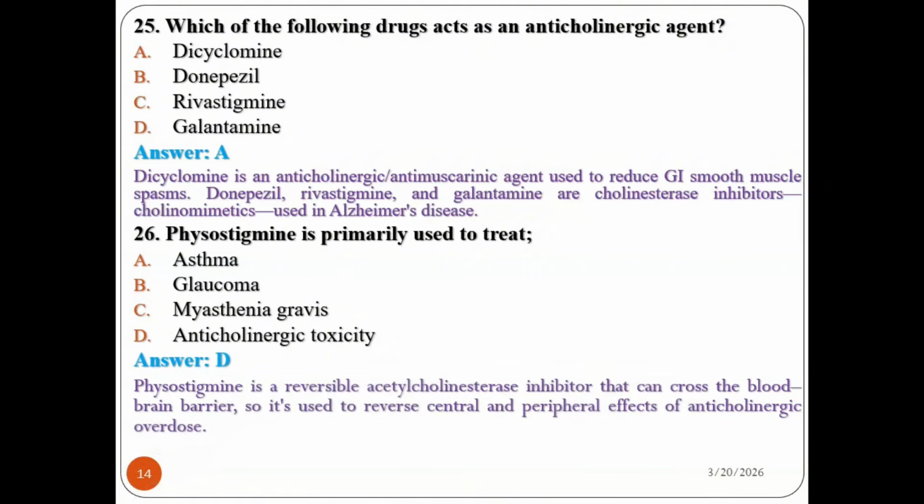Yes, definitely it is associated with anticholinergic toxicity, because physostigmine is a reversible anticholinesterase inhibitor that can cross the blood-brain barrier. So it is used to reverse the central and peripheral effects of anticholinergic overdose. So physostigmine can also be used as an antidote. Yes, it is an antidote for anticholinergic toxicity of the central nervous system as well as the peripheral nervous system, because physostigmine is a lipophilic drug which easily crosses our blood-brain barrier, which is a policeman for our brain. Yes, so the answer is definitely D.